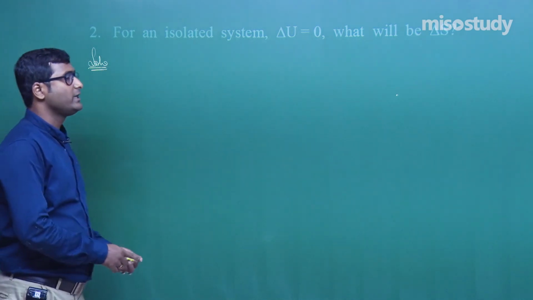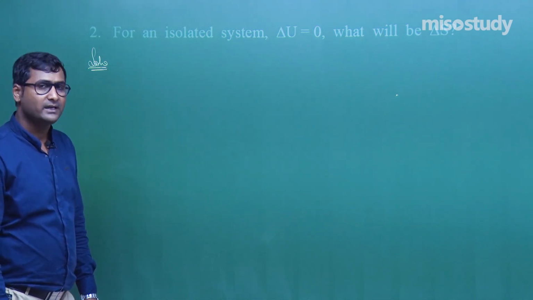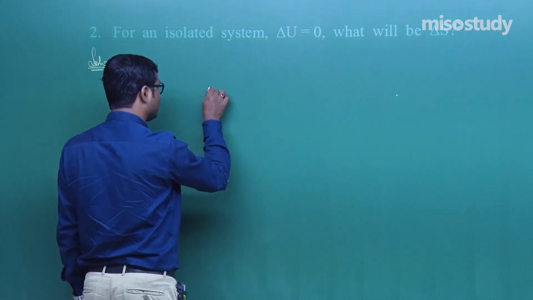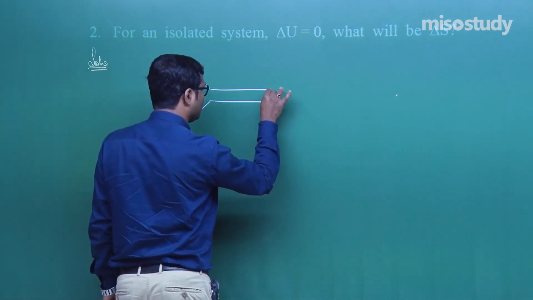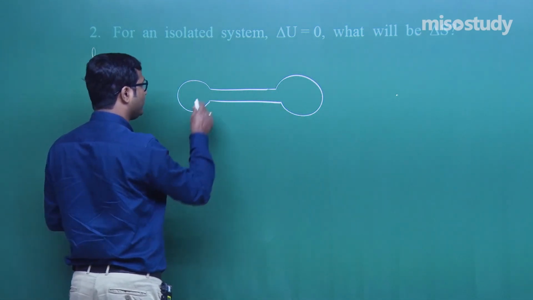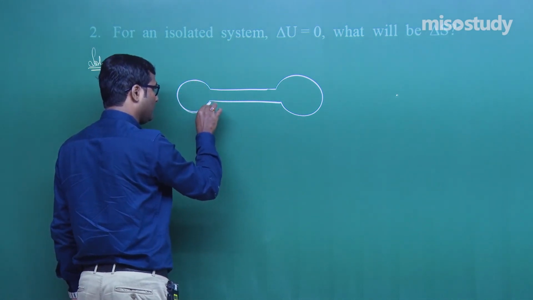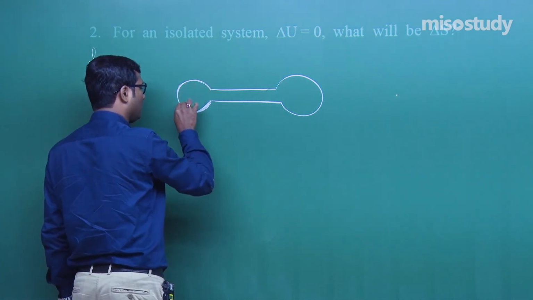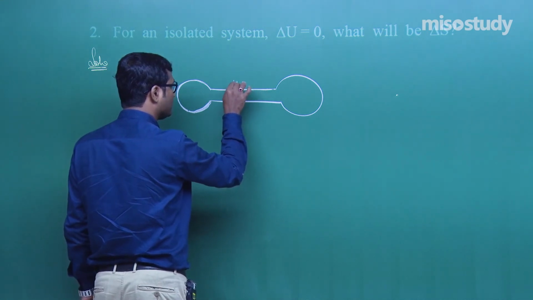For an isolated system, delta U is equal to 0, what will be the delta S? Suppose I am taking an isolated system, that is, I am taking two gas bulbs filled with different types of gases, and they are connected by a valve which is maintained by a stopcock.